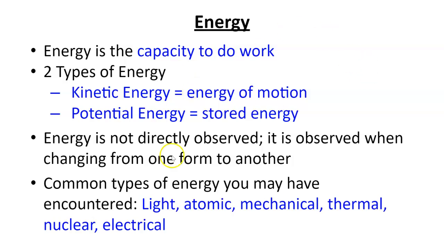In chemistry, this is going to be a little different. Potential energy is going to be the energy stored in chemical bonds, and kinetic energy is going to be energy associated with the random movement of particles. We'll talk a little more about that in the next video. Energy can't be directly observed. We can only observe it when it changes from one form to another. A few types of energy we may encounter are highlighted down here, and we'll be talking about those throughout the year.